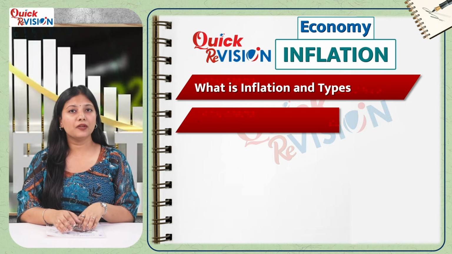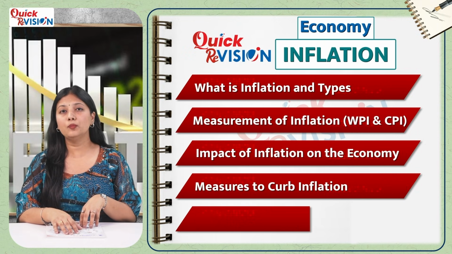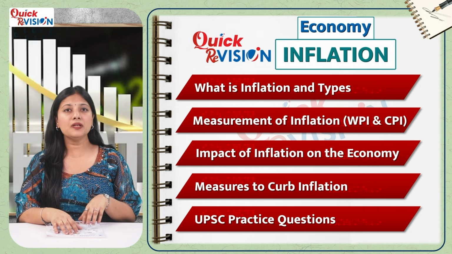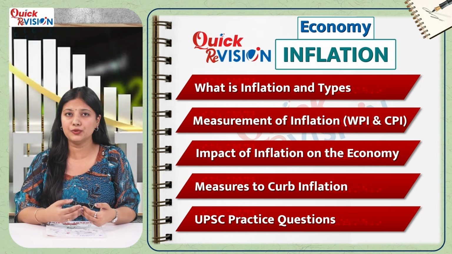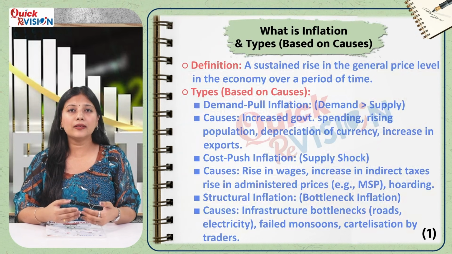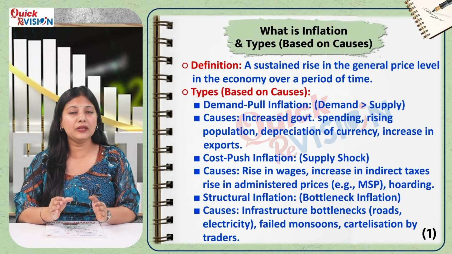In this session, we will quickly go through what inflation is, the various types based on causes and rates, how it's measured using WPI and CPI, its major impacts on the economy, and finally the measures used by the RBI and the government to control it. So first, what exactly is inflation? It refers to a sustained rise in the general price level in an economy over a period of time.